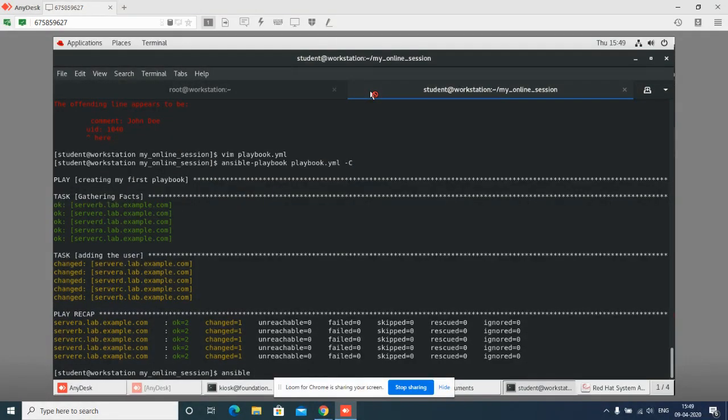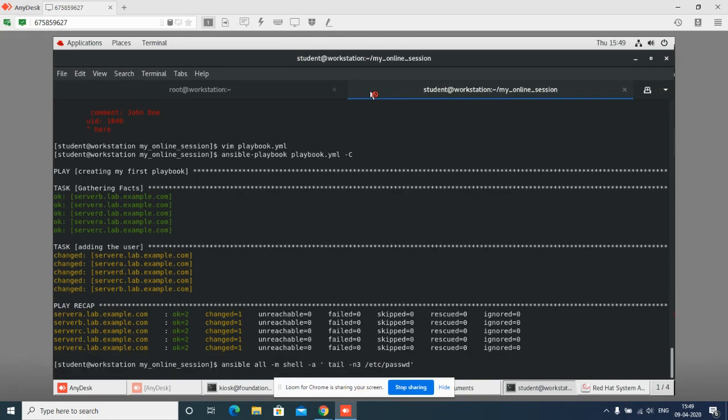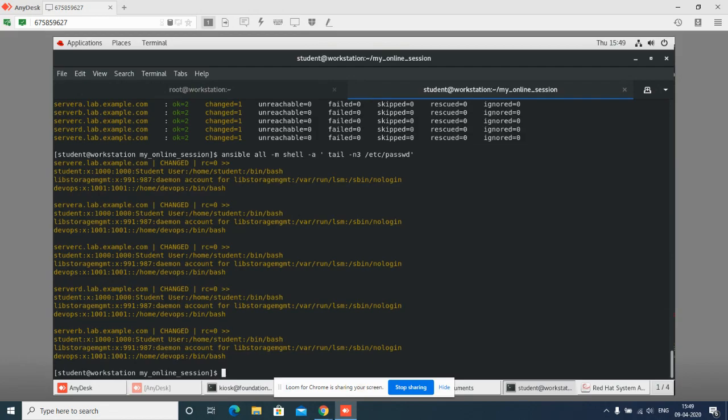I will say ansible all -m module. The module I am using is the shell module, and I will say -a, cat /etc/passwd | tail -n3, that is /etc/passwd. Now check. They haven't added that user, but I have added it.